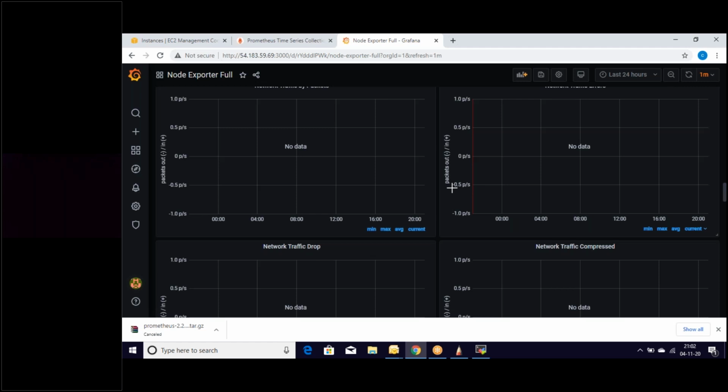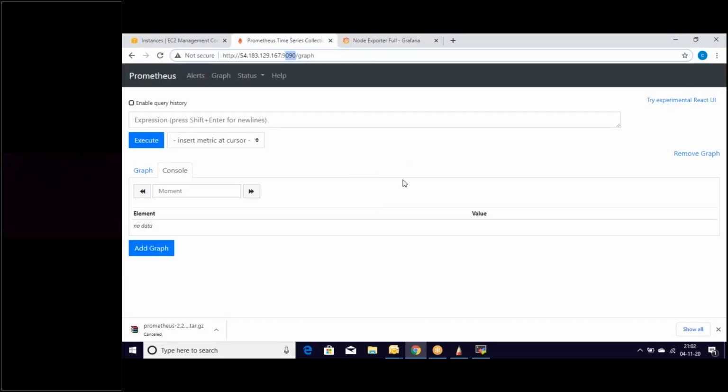Tomorrow we'll explore more on these monitoring tools, and finally we are going to conclude this AWS course tomorrow. That's it about today's session. If you have queries, you can ask, please.